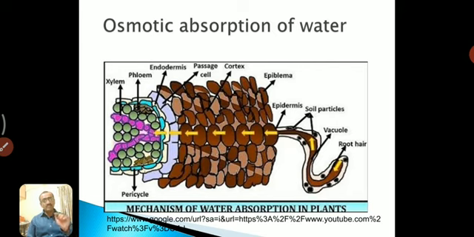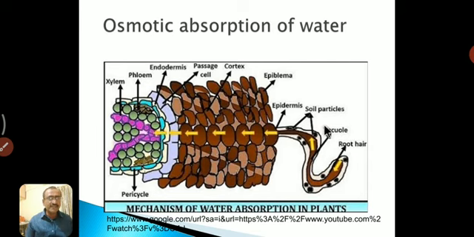Water enters into the root hair through that semi-permeable membrane by the osmotic pressure which is generated in the root hair cell. For example, in this diagram, this is the root hair, this is the soil particle.